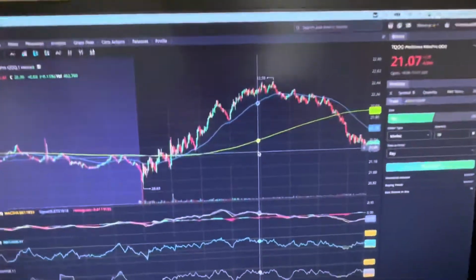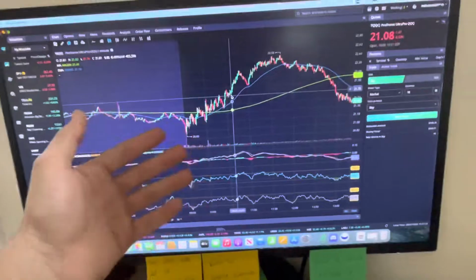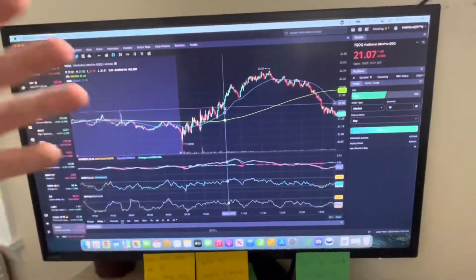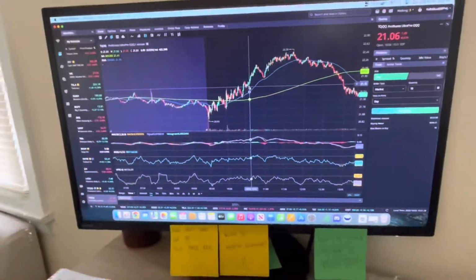So obviously we can see here on TQQQ, with me getting out of SQQQ, I was able to take advantage of a trade on TQQQ, and I made more money than I lost on SQQQ, and it ended up being a positive day. So that's a great lesson to learn from.